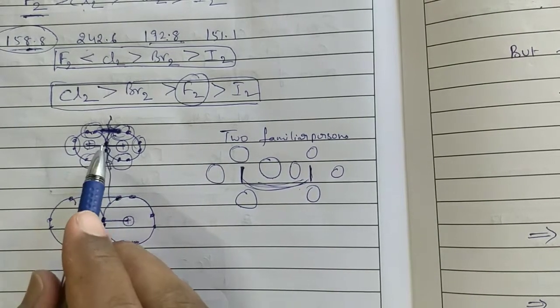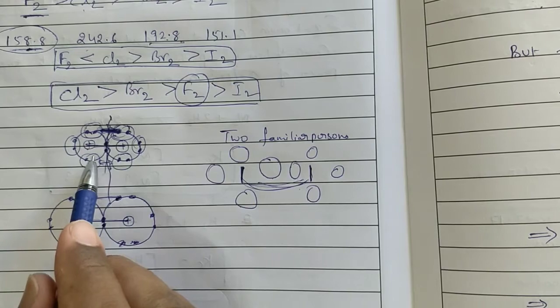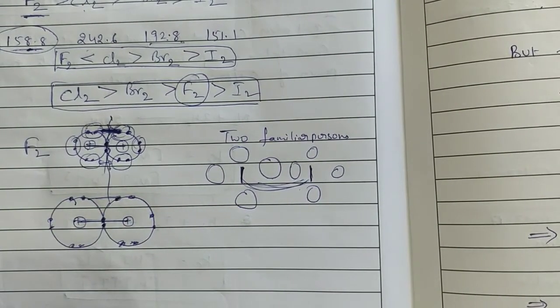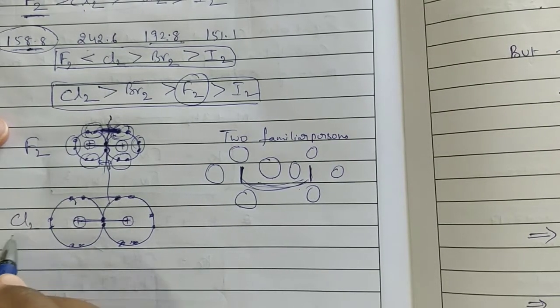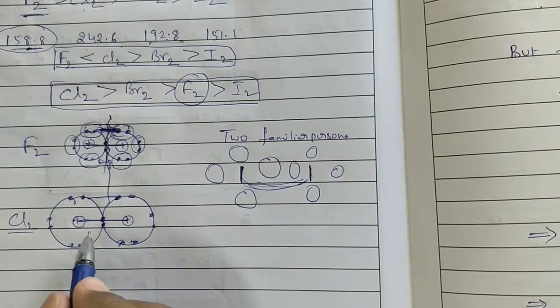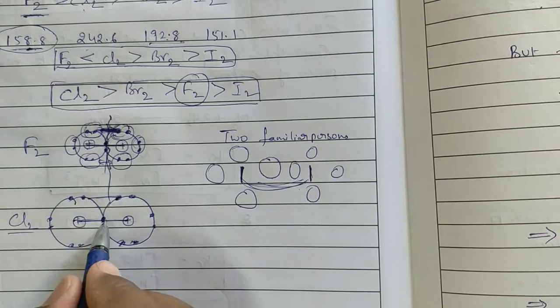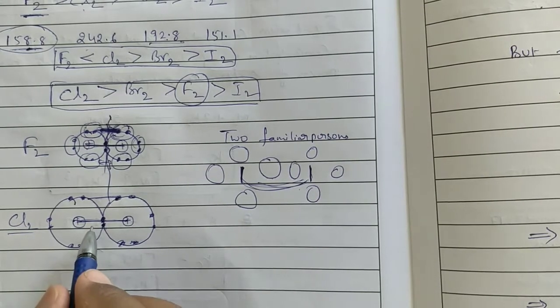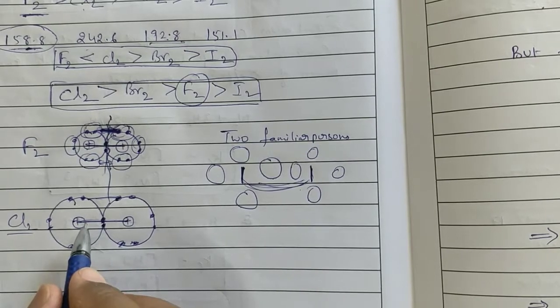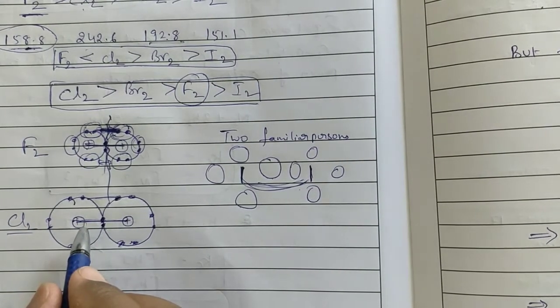In the F2 molecule, repulsions are dominating bond strength. Here in chlorine, bond strength is dominating repulsions. That's why this bond strength is high. Chlorine has higher bond strength, then bond dissociation enthalpy is also high. When bond strength is high, we need a very high amount of energy to break the bond.